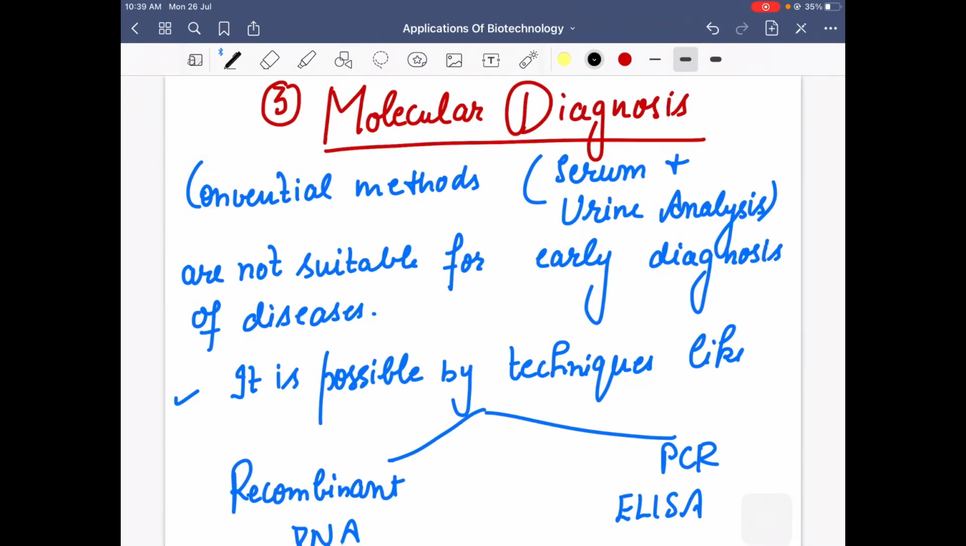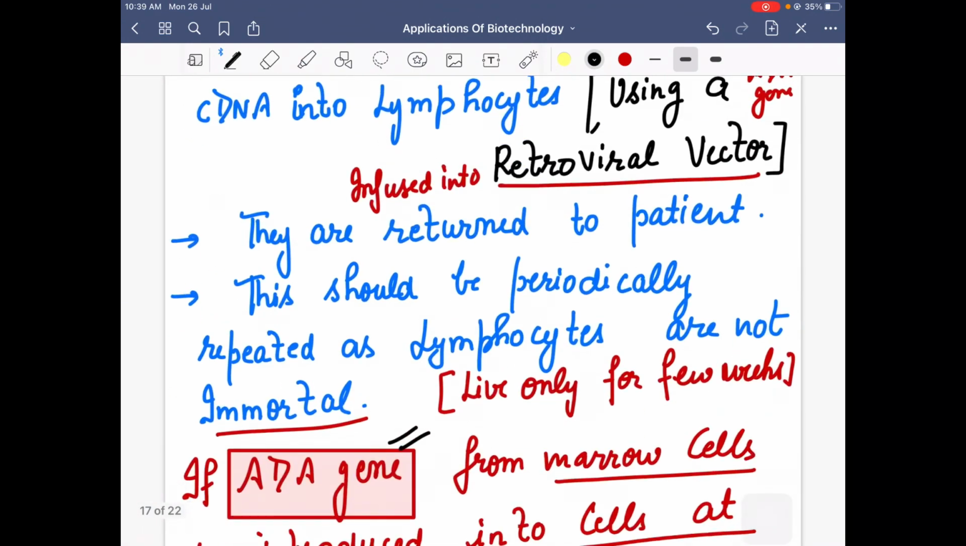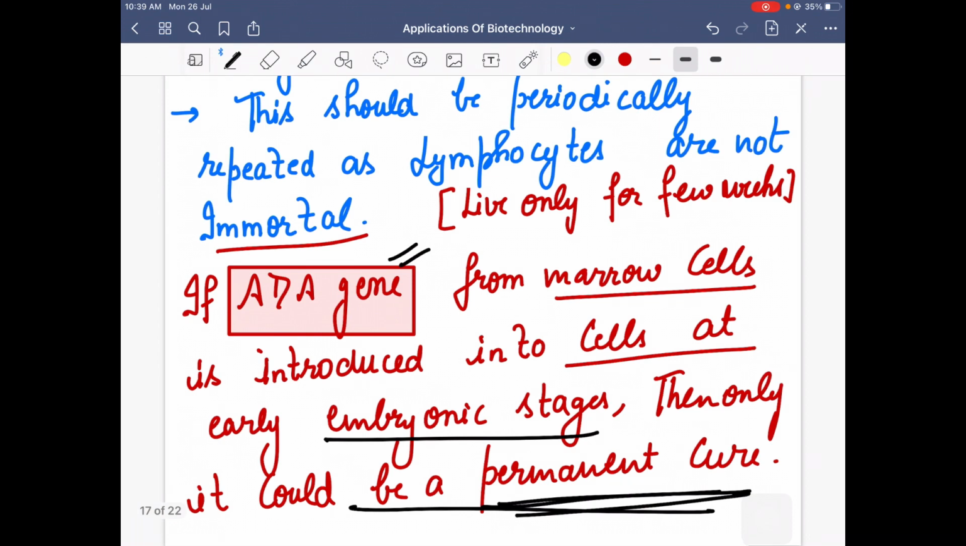Third is molecular diagnosis, which we will take up tomorrow. We will cover molecular diagnosis in tomorrow's lecture.